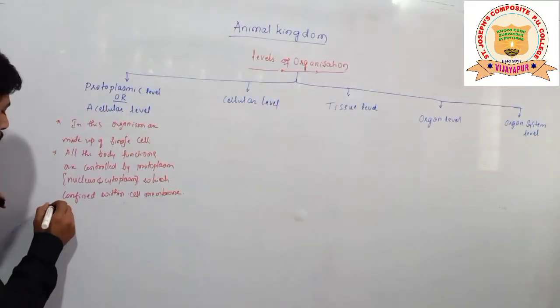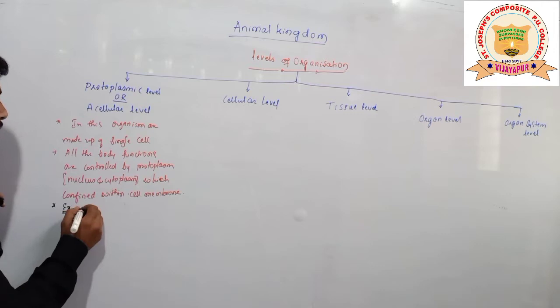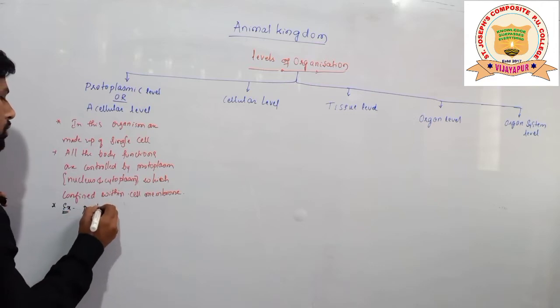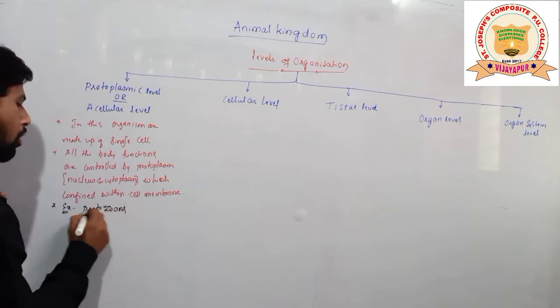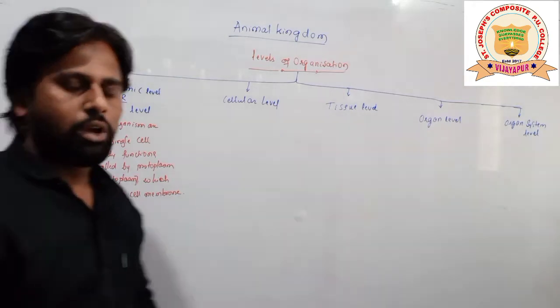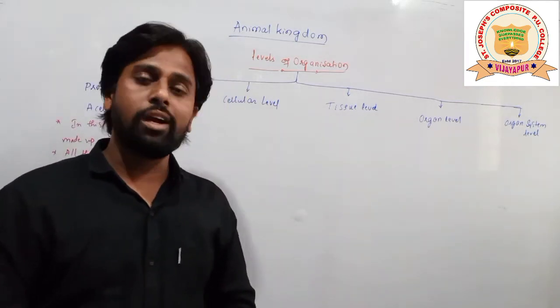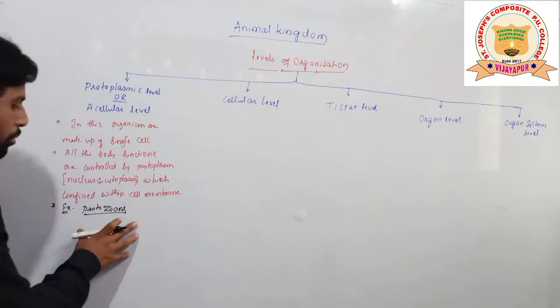So we can give here example, students, all protozoans. As we have discussed already about the kingdoms, kingdom Protista included all the protozoans.